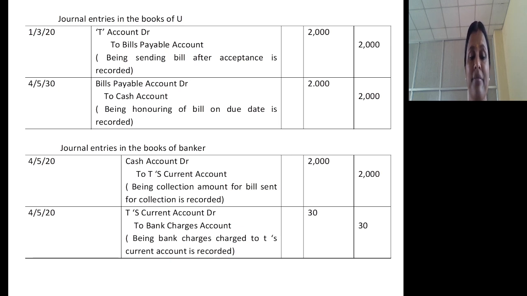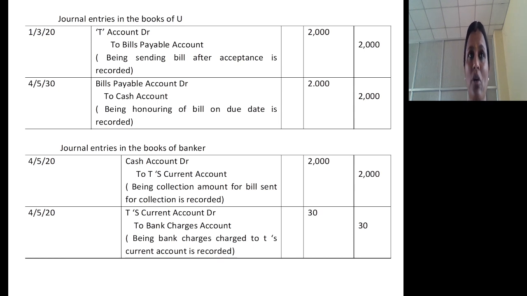But on the due date, as and when the drawee honors the bill, the bank will get the cash. Journal entry: cash account will be debited, and they will credit the drawer's account, the one who sent that bill for collection, the current account. So cash account debtor to drawer's, sorry, not drawee, drawer's current account, meaning T's current account. Then T's current account will be debited and bank charges account will be credited with regard to bank charges. So the journal entry is T's current account debtor to bank charges account. These are the entries in the books of the concerned parties.